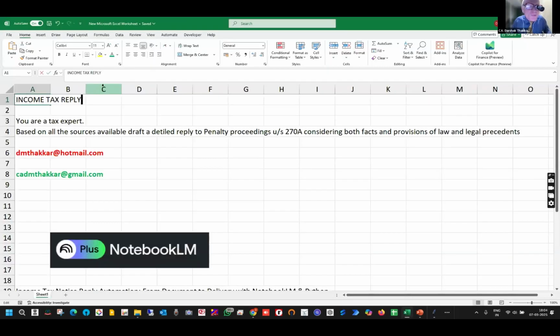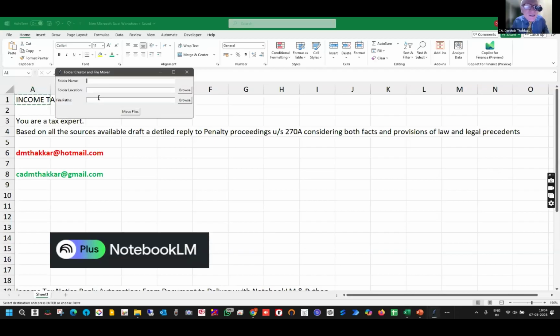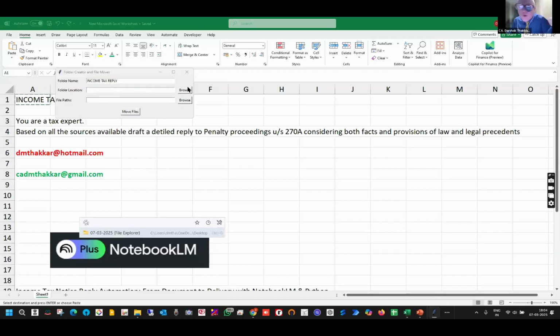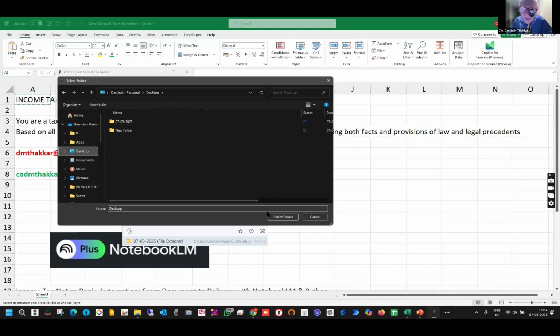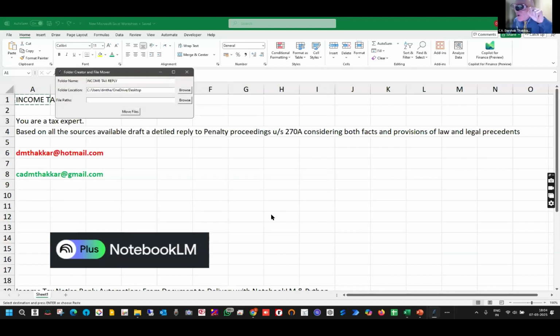I will just copy it here from an Excel. So Income Tax Reply is the folder name. I have to give where I want to park the folder. I just have to tell nothing. It is a simple Python script. And I will also tell you how all chartered accountants, including students, can use this so-called big thing called Python. It is the easiest thing in the world.